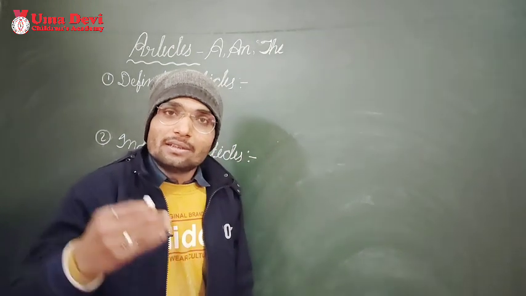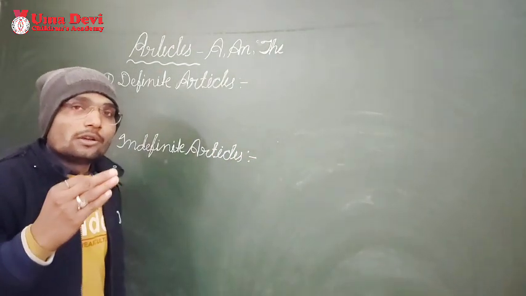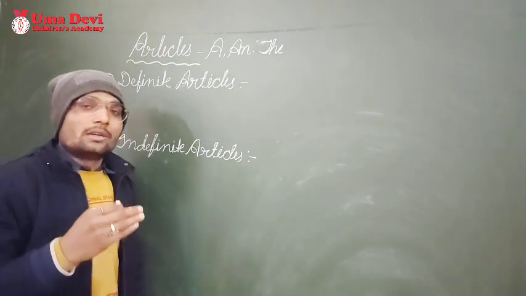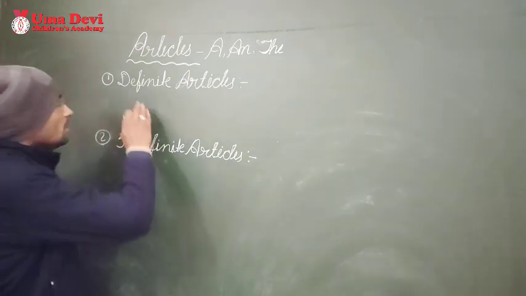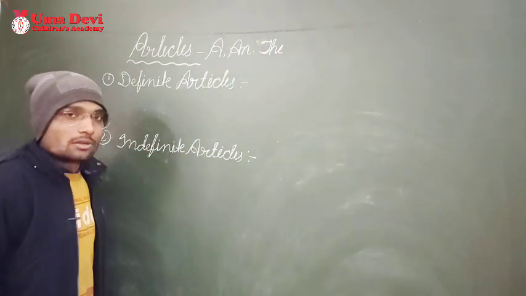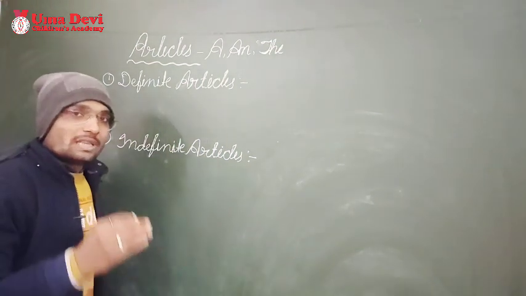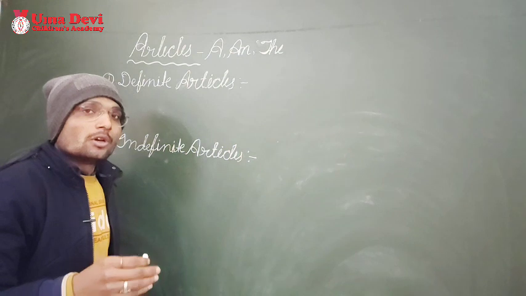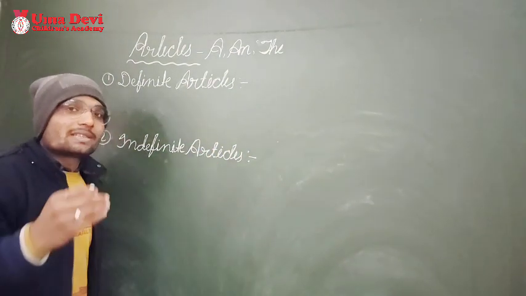A, an, the. So firstly we will talk about two types of articles. There are two types of articles. Number one is definite article, number two is indefinite article. So if we talk about indefinite articles, these articles are used to make the noun definite or certain.